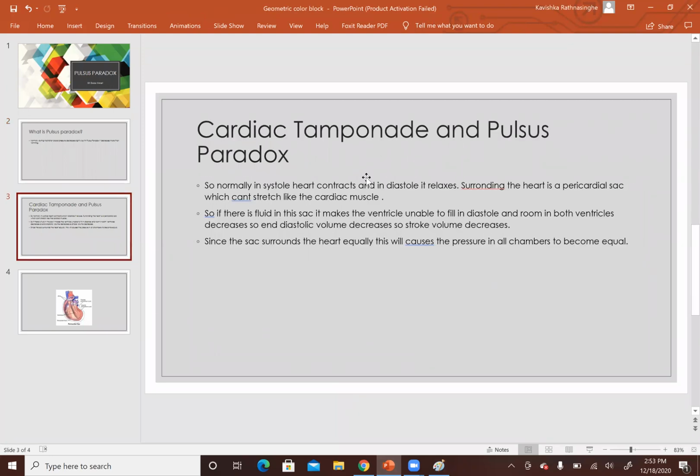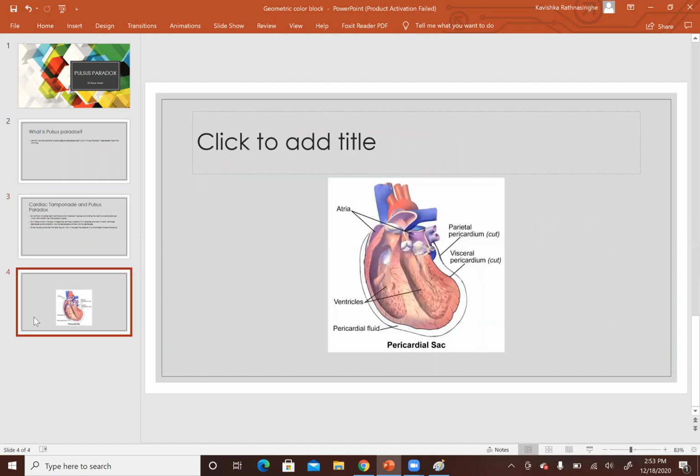So here is what I have written. Normally in systole the heart contracts, and in diastole it relaxes. Surrounding the heart is a pericardial sac which can't stretch, unlike the heart muscle. So when there is fluid in this sac, the ventricles are unable to fill in diastole, and the room in both ventricles decreases. So end diastolic volume decreases, and so stroke volume decreases. Since the sac surrounds the heart equally, the pressure in all chambers becomes equal. So here's an example of a heart surrounded by pericardium.